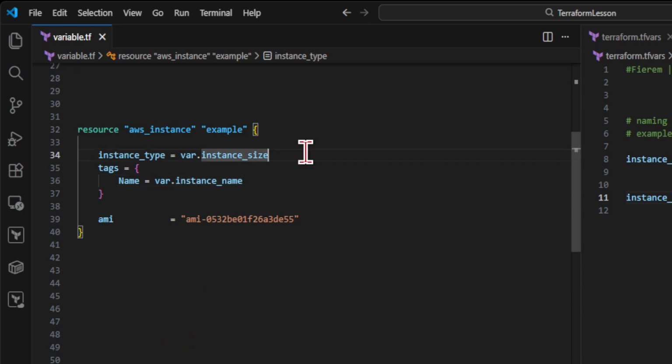Terraform binds the variable value into the resource identity. The resource depends on the variable, not on the tfvars files. Once bound, the tfvar file disappears from the graph.